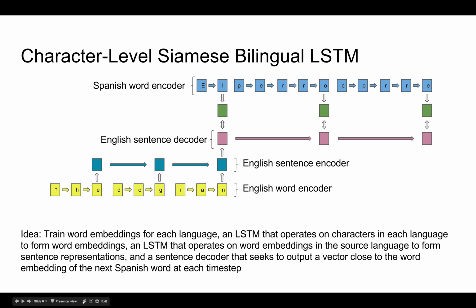Another model that we developed is a neural model. Here, we train word embeddings for each language via an LSTM that operates on characters in each language to form word embeddings, and then have an LSTM that operates on the word embeddings of the source language to form sentence representations, and then a sentence decoder that seeks to output a vector close to the word embedding of the next target language word at each time step.